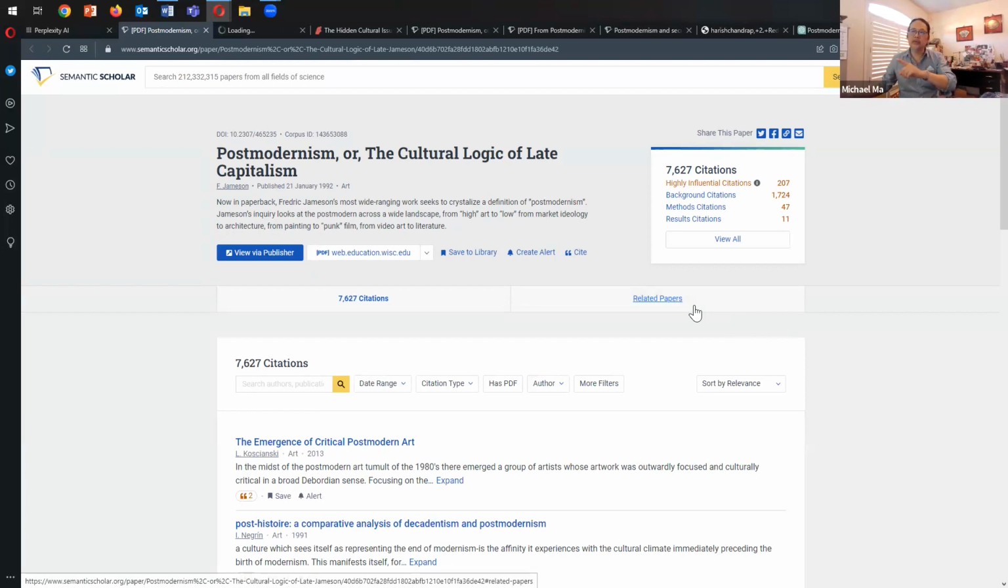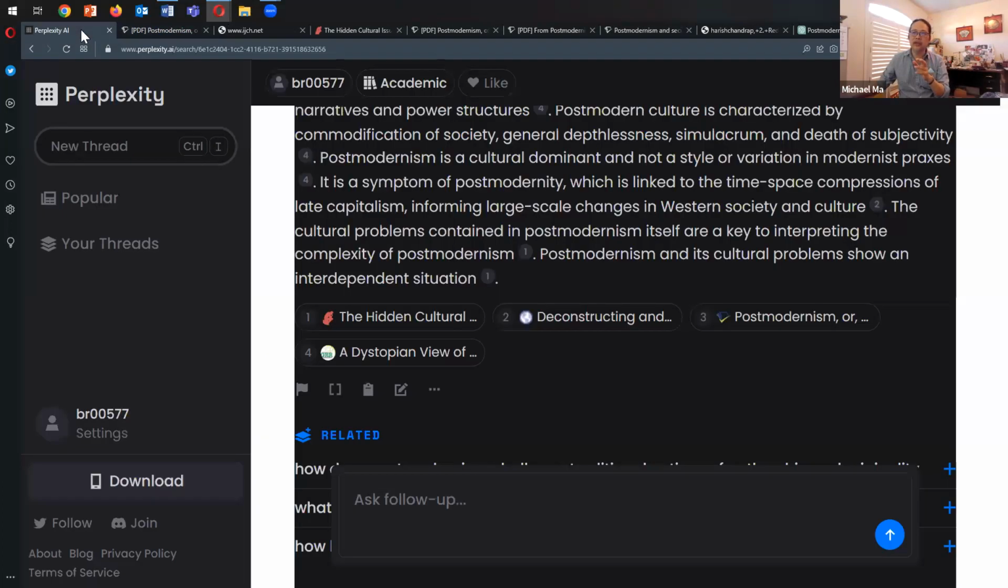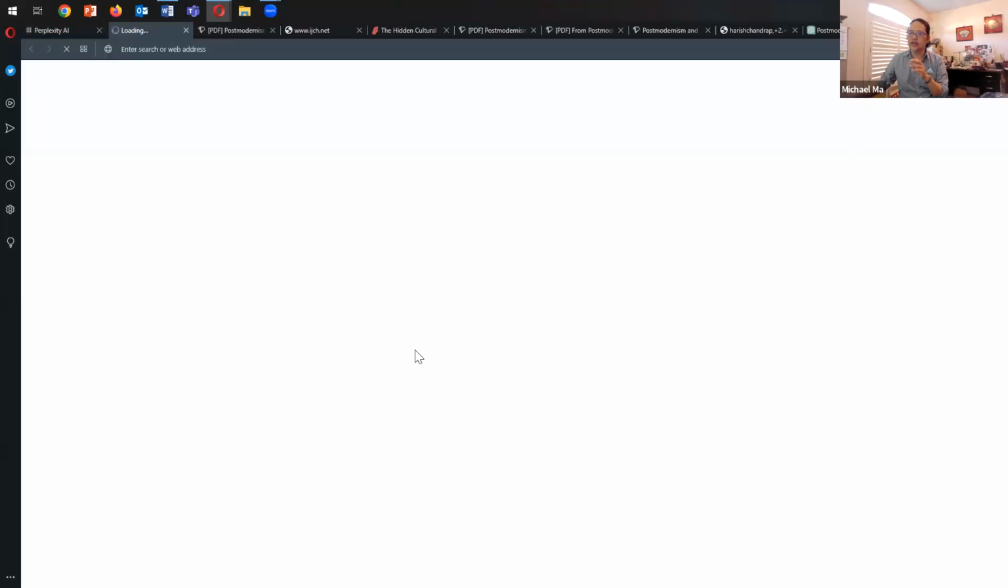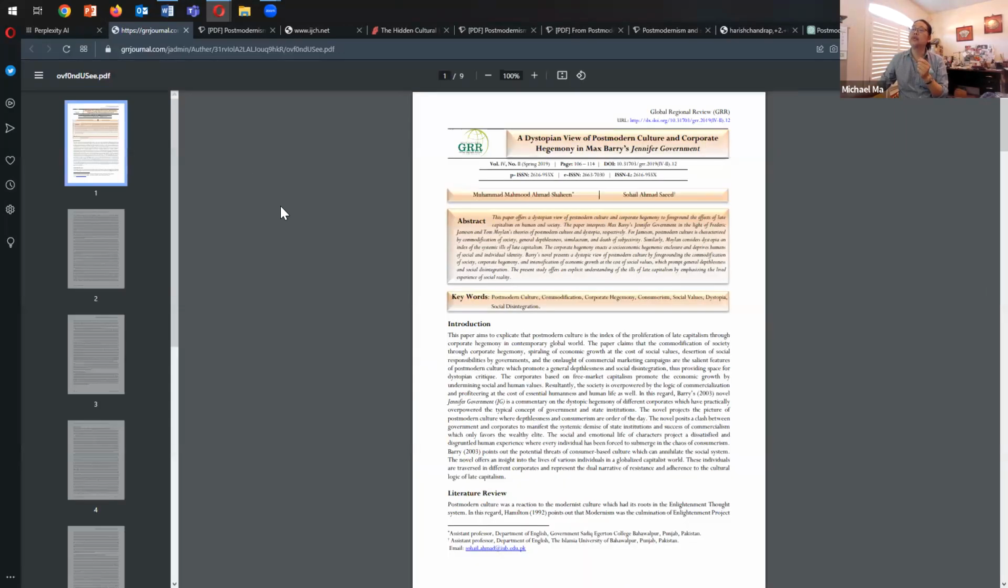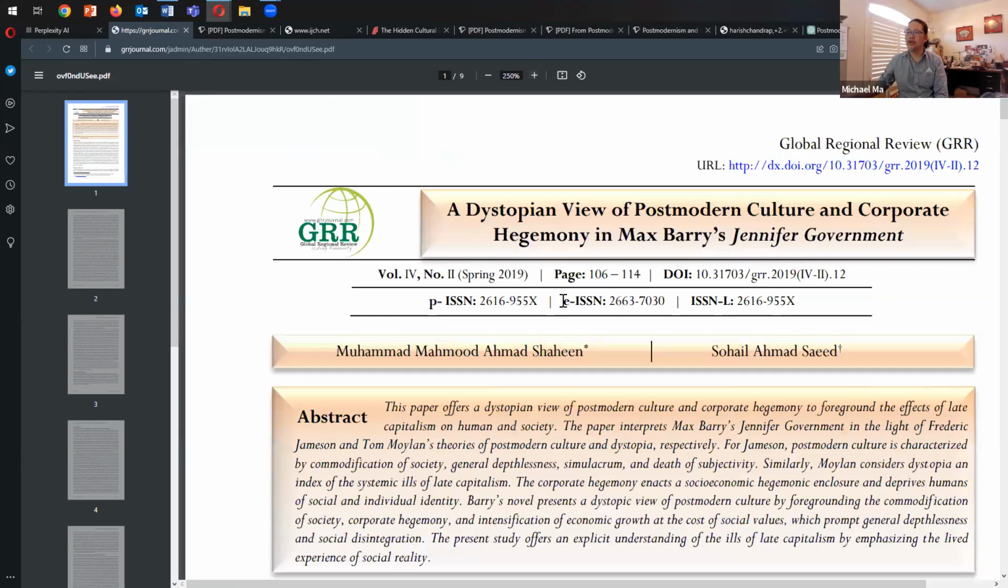However, here's the difference. It actually points us to one of the key articles in this debate, the one written by Frederick Jameson. And then the last citation here, it's taking me to a journal, dystopian in Max Berry's Jennifer. That's not very useful. Max Barry is a science fiction author, and he wrote a book called Jennifer Government. I'm not so sure that's useful.